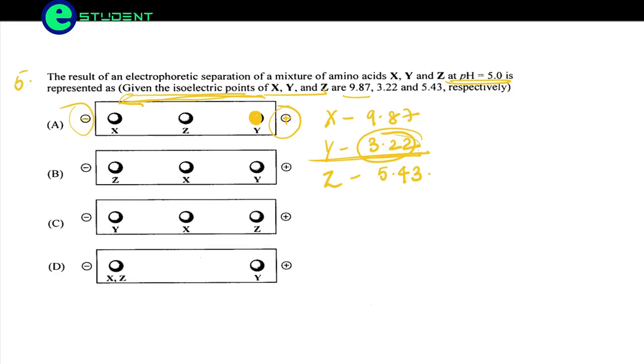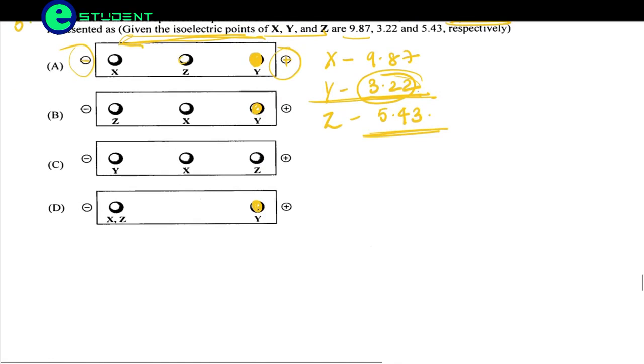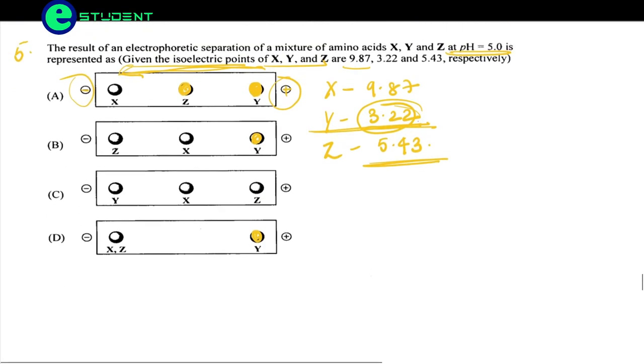At A and at B we have Y here, and at D we have Y here. Let's see the next number which is higher than 3.22. We have Z here, 5.43. After Y we have Z. Z is the protein which will stop at 5.43 because its net electric charge is 0 now.